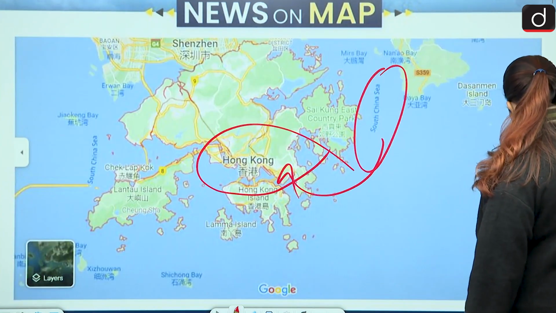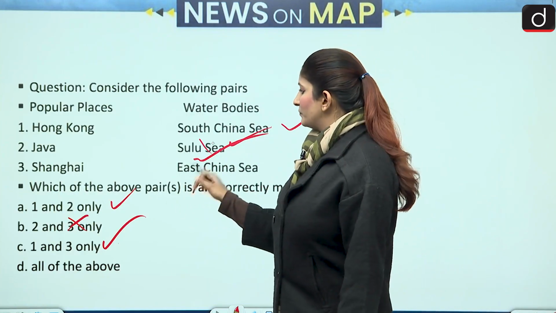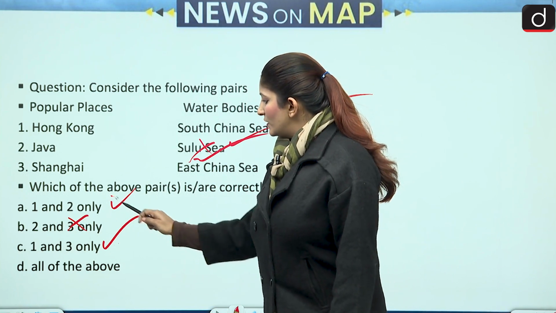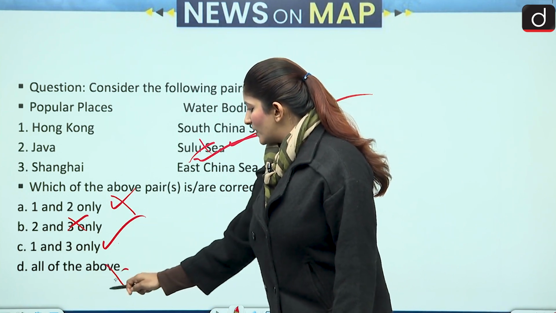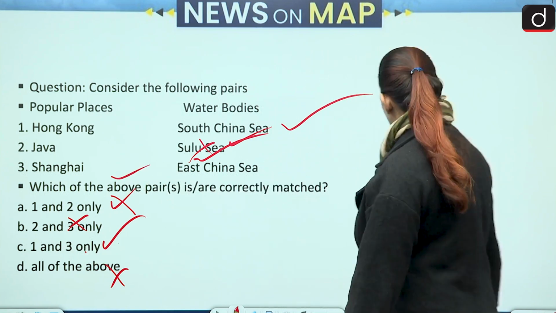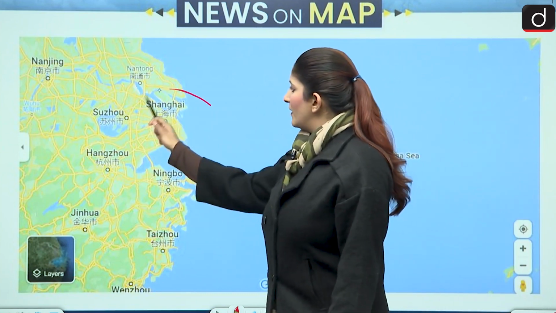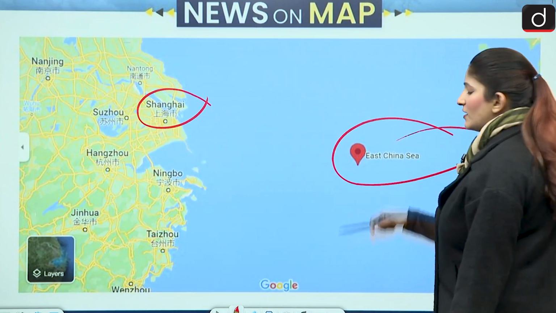First, understand the importance of getting your facts correct. Second should be eliminated. Okay. So this becomes incorrect and this also becomes incorrect. Through elimination, we know that 1 and 3 only is correct, because Shanghai is, yes, near the East China Sea. You can see here is Shanghai near the East China Sea.